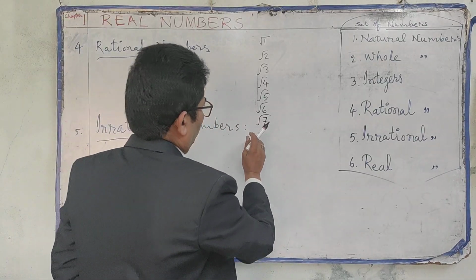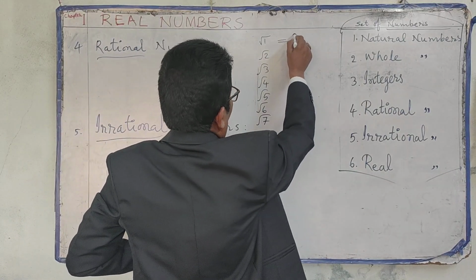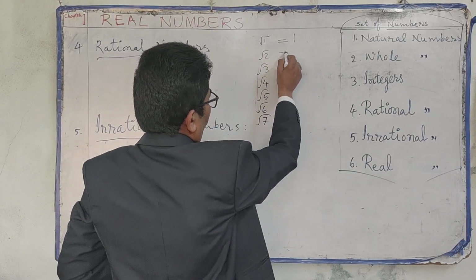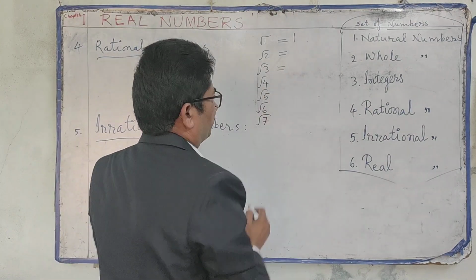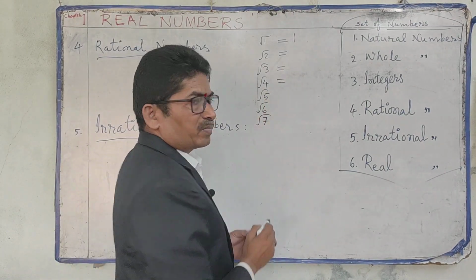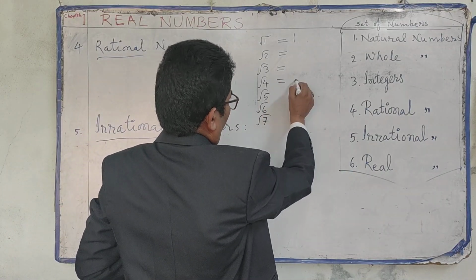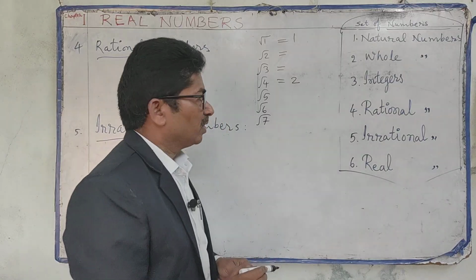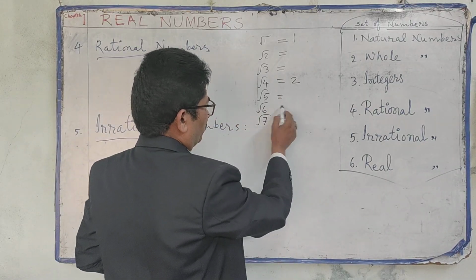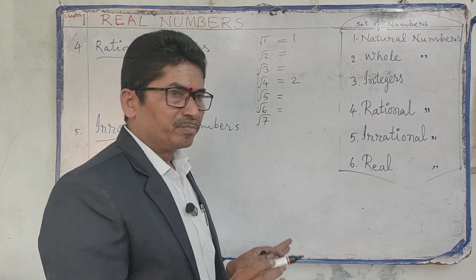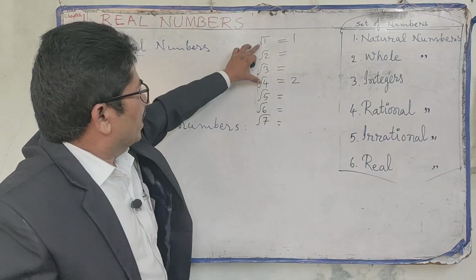Okay, this is enough. Square root of 1, square root of 1 is 1. Square root of 2, square root of 2 what? Square root of 3, square root of 3 what? Square root of 4, 2 to the 4, 2. Square root of 5, no. Square root of 6, no. Square root of 7, no. So these have square roots.